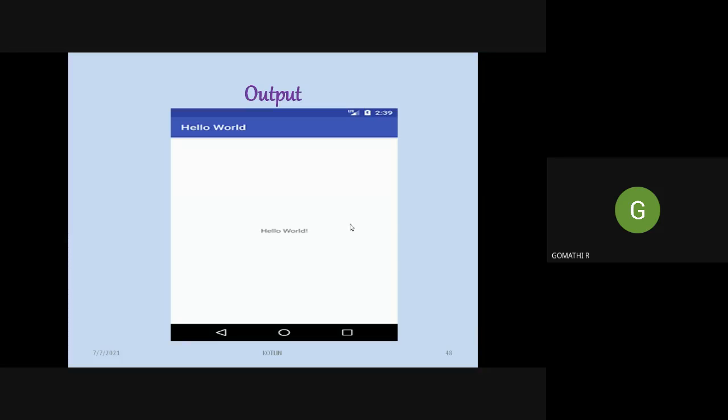So here the output we see is in the Android SDK, Android toolkit itself. So using the virtual device only, we are viewing our output.